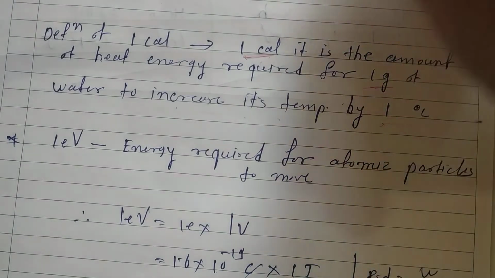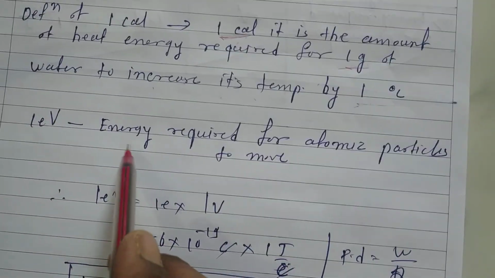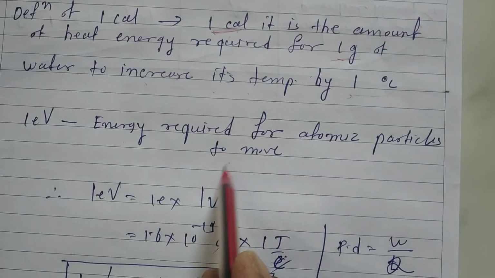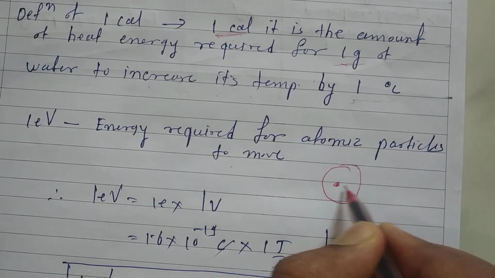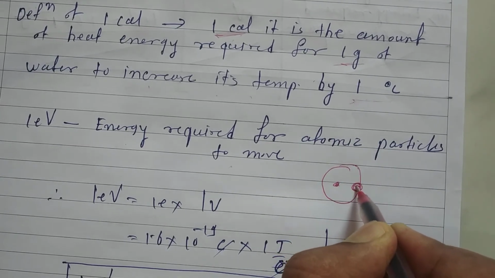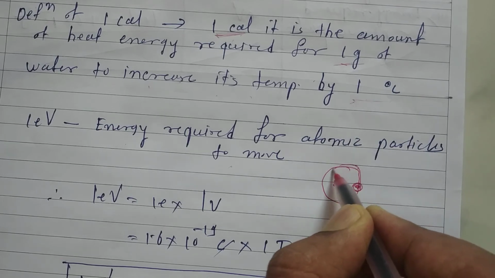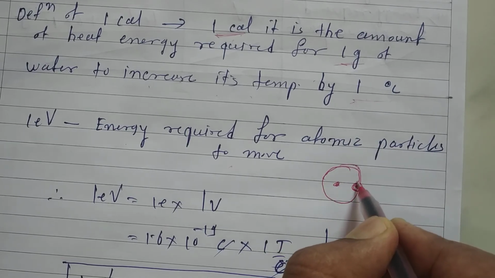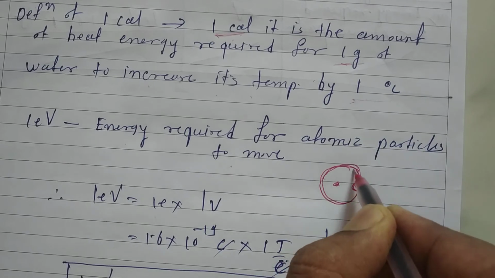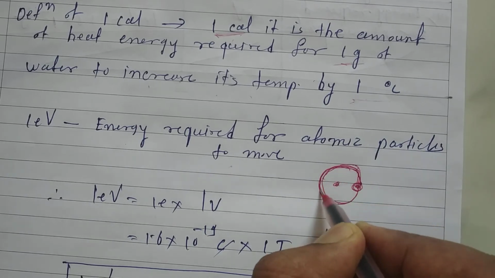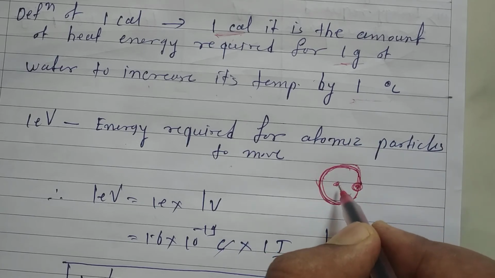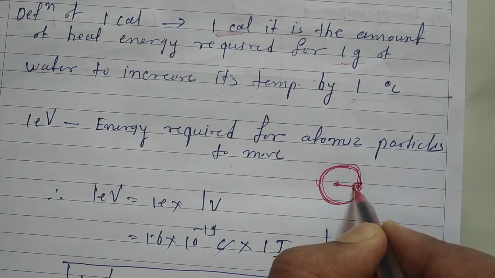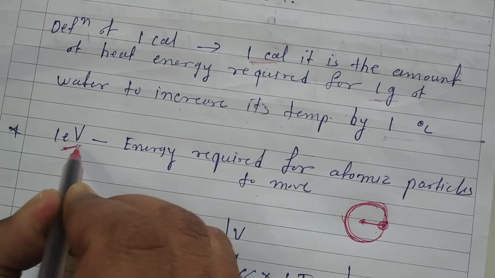Now we have one more form of energy, that is the energy required for the atomic particles to move. As we know, in case of atom, this is your nucleus, and this is your electron. So यहाँ से यहाँ electron move होगा ना. What is energy? Energy is the capacity of doing work. And what is work? When an object moves from one place to another place. So this electron is moving from one place to another place, isn't it? So for that electron there will be an energy required. So that energy is measured in terms of electron volt.